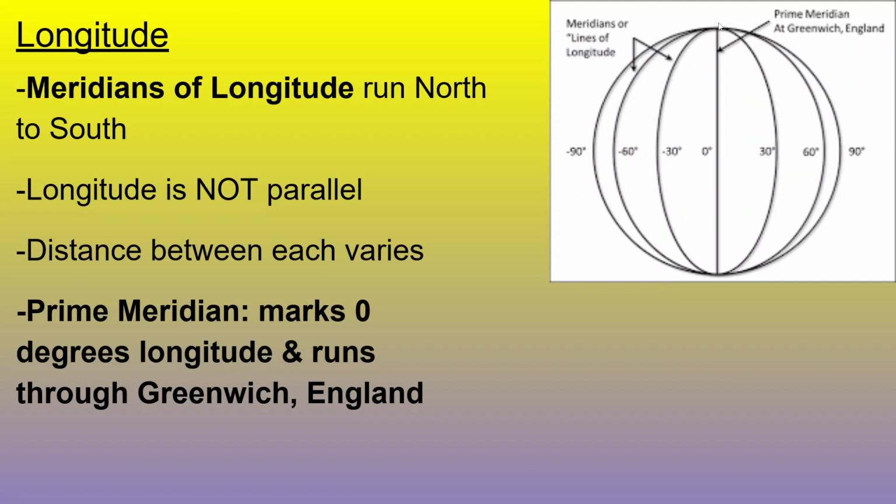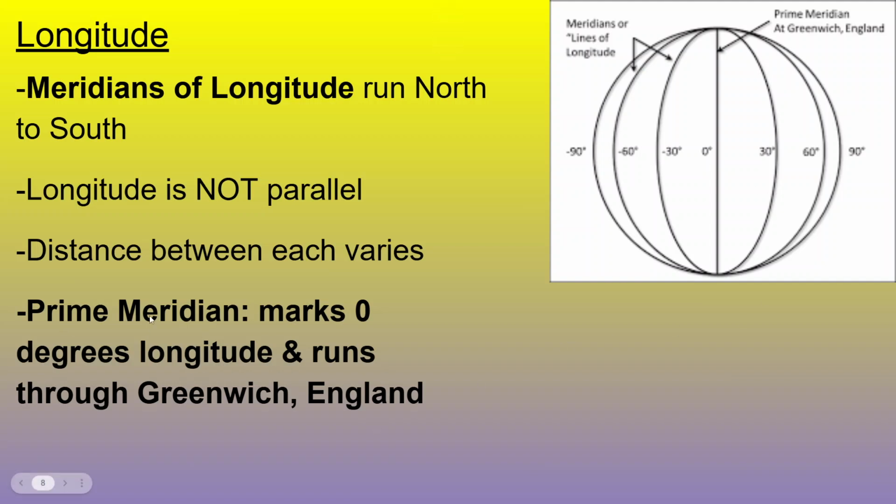The longitude lines, although they are spread out, look like they're equally spaced, but they are not. They actually are not parallel. They have a bit of curvature, and they meet at the very top of the Earth. So the distance between each longitude line does vary. We still use degrees to count as we go all the way around, but they are not parallels. They're meridians of longitude, moving up and down.